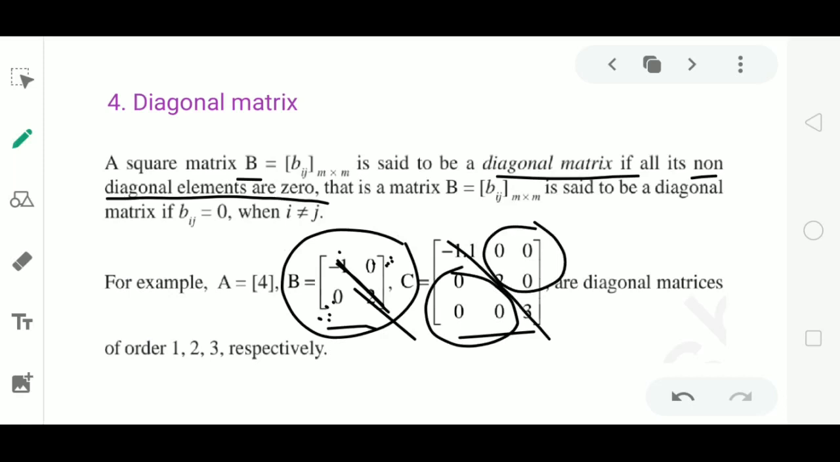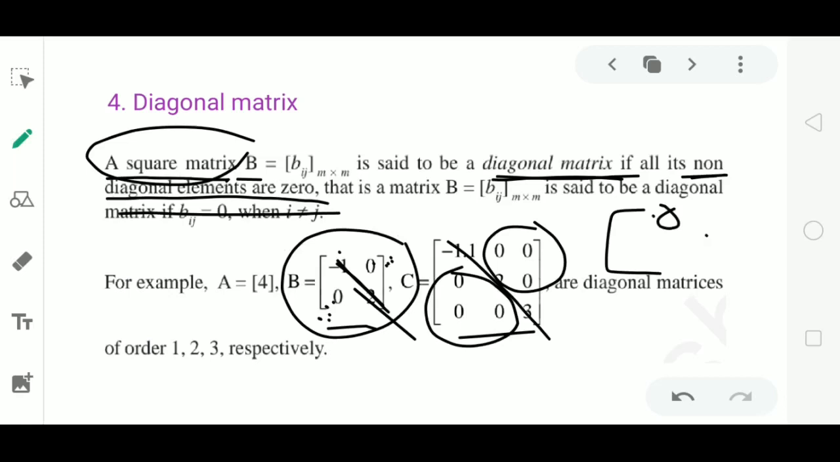And also we know that only a square matrix can have a diagonal. So to define a diagonal matrix, first we have to consider a square matrix. Remember these points. You have to consider a square matrix. Only a square matrix can have a diagonal. Then a square matrix is said to be diagonal if all its non-diagonal elements are 0. And one more thing, all the diagonal elements can also be 0.